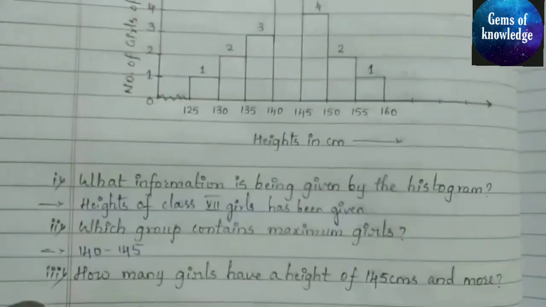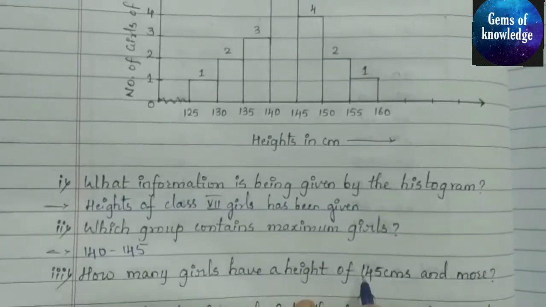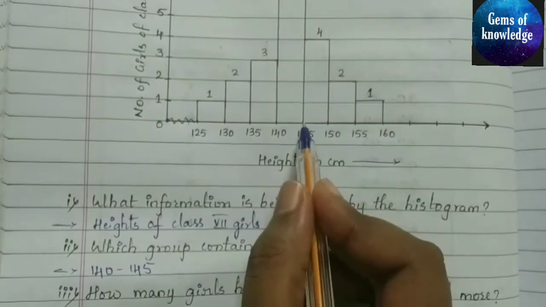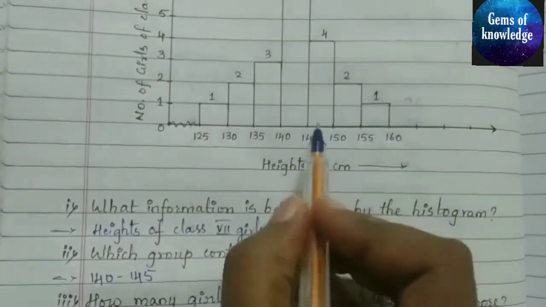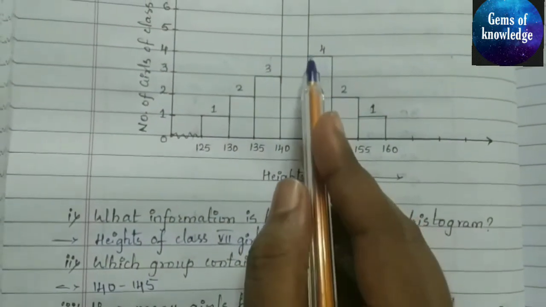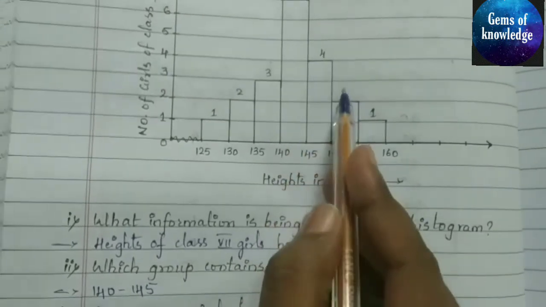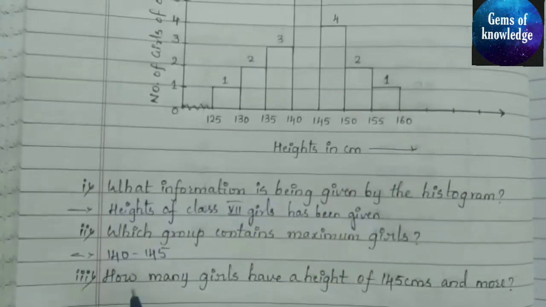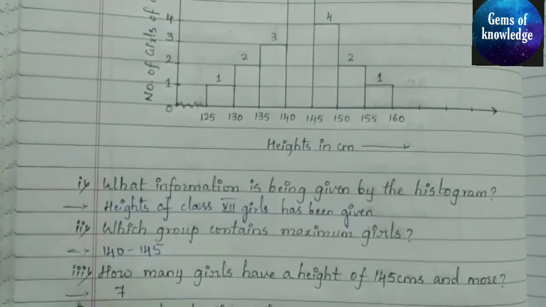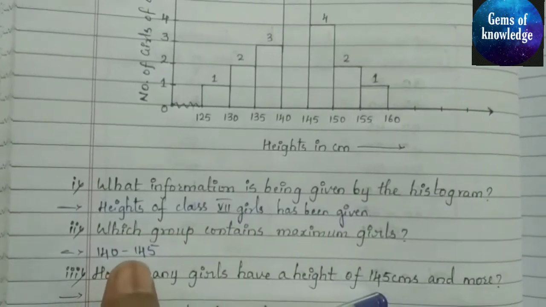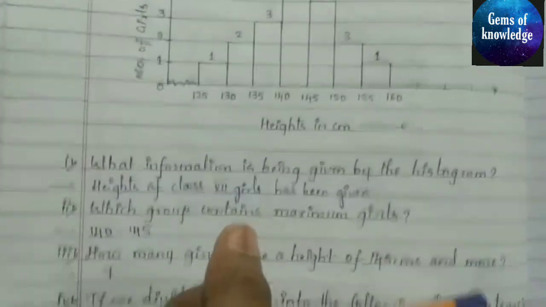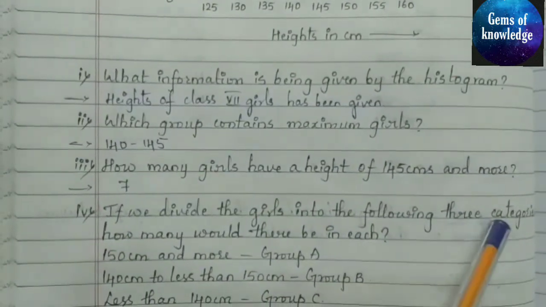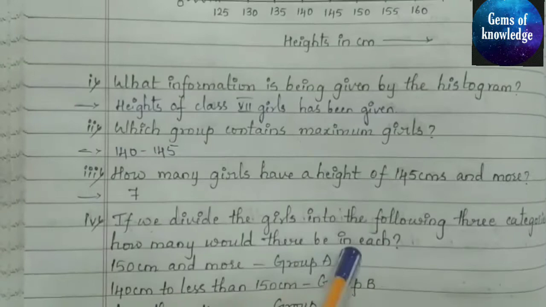Okay, next, how many girls have a height of 145 centimeter and more? So from 145 centimeter and more, we have to count from 145. You can see from this point, 4 plus 2, that is 6. 6 plus 1 is 7. So 7 girls are having height of 145 centimeter and more. Okay. Next, if we divide the girls into the following 3 categories, how many would be there in each?